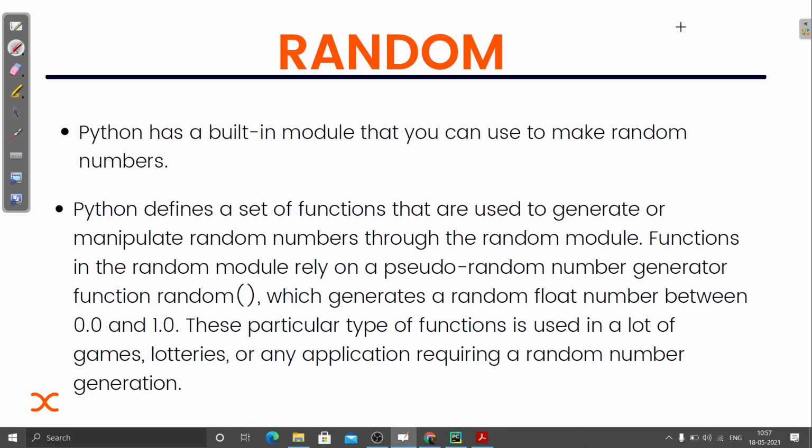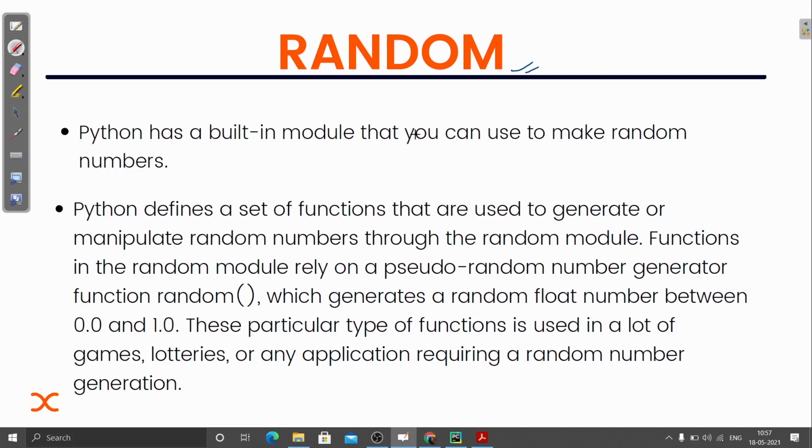This is a built-in module, and we can use it in many ways. I thought that I should explain this because we have also seen this in our mini project, so let me just explain this.